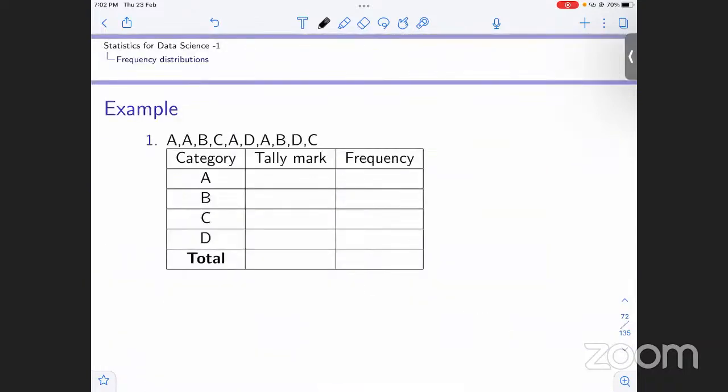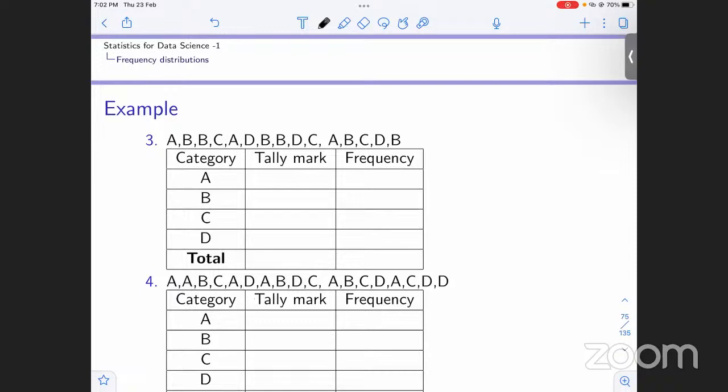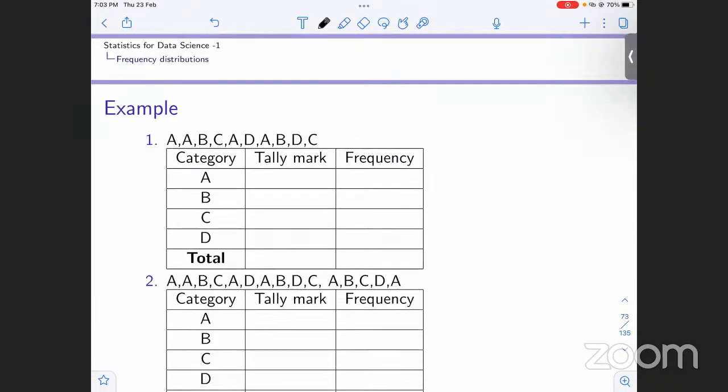Similarly, this is a proper table. What we have done is basically the same thing that we did above. For example, if we have category A, we saw it in the first place. Second place, B, we saw it for the first time. Now we saw C, this is done. Now we saw an A, so again we come to A. Now a D, we go back to D. Now to A, again A.